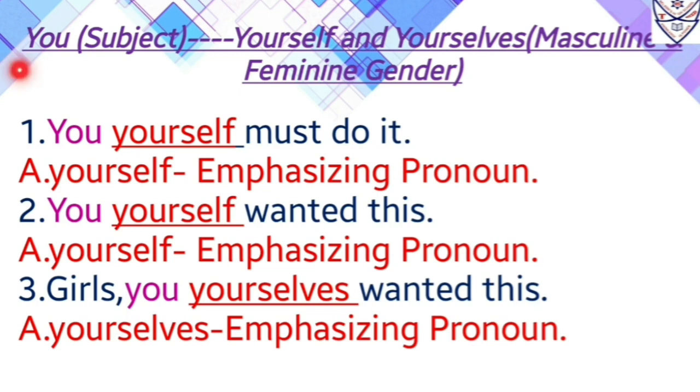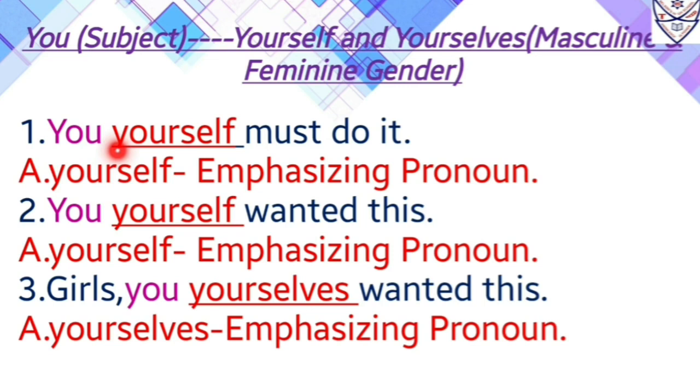Now you is a pronoun that can be used as a subject in the sentence. Now again we have yourself and yourselves. Yourself can be used for singular form, and yourselves can be used for the plural form. So with you, we will use yourself and yourselves as emphasizing pronouns. Now both of them are used for masculine and feminine gender. Let us start with the examples.